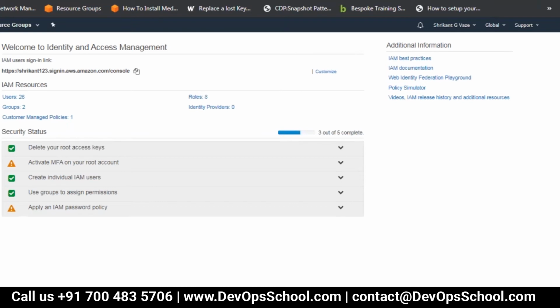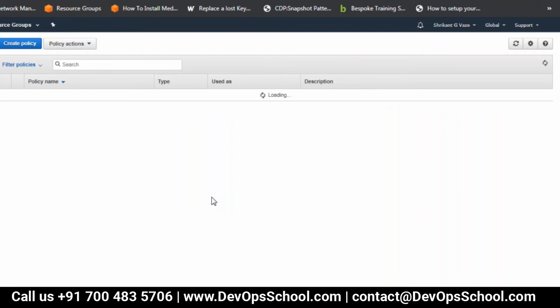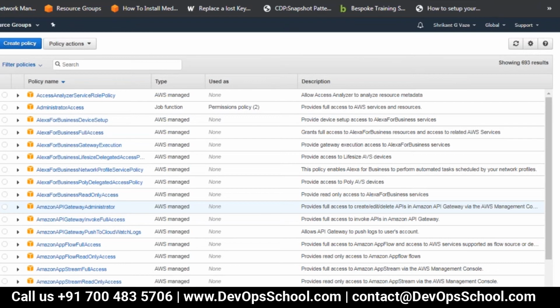Okay, so then we have the policies. When we were discussing S3, I told you there are two types of policies. One are the IAM policies, and the other are resource level policies. Here we are talking about the IAM policies. Now there are certain predefined policies. So far we have been using predefined policies for user access, admin access, etc. But you can create your own policy.